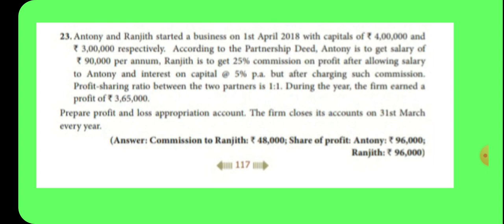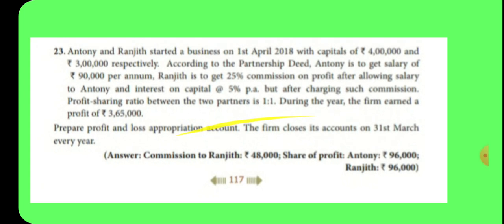But after charging such commission, that word is underlined, the profit sharing ratio between the two partners is 1:1, which means equal ratio. During the year, the firm earned a profit of rupees 3,65,000. So what is the question here? Prepare the profit and loss appropriation account. The firm closes its accounts on 31st March every year. Here find out the commission to Ranjit after charging such commission. Shall we go to the answer part?